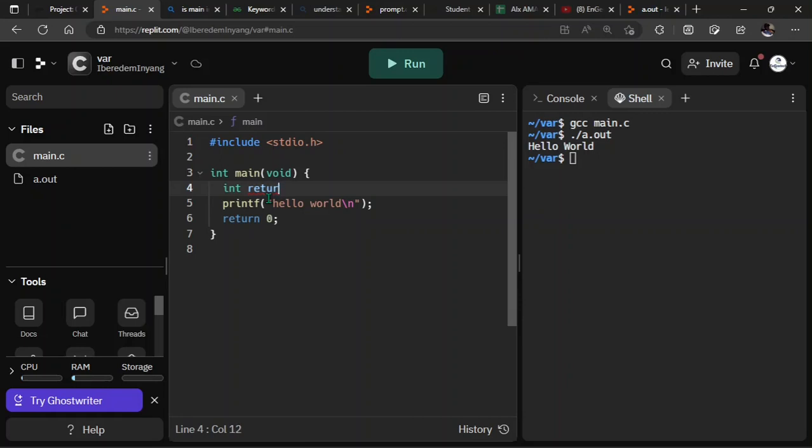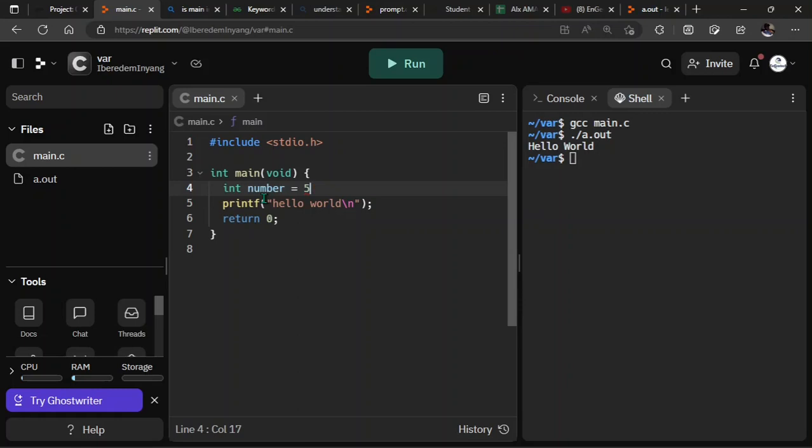All right. And then an identifier is actually your name definition. Let's say when I say int, and then I call this num, or let's call it number. This is an identifier that identifies a value within your program. Let's say number equals 5. Now, this variable name called number is used to identify the value 5. So you can say that an identifier is like a variable name. Yeah, just call it that way.